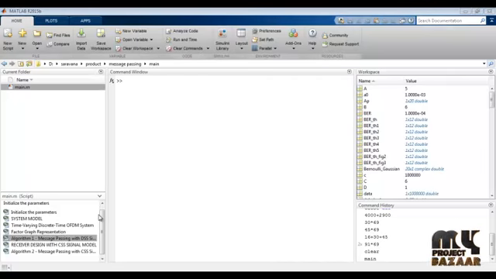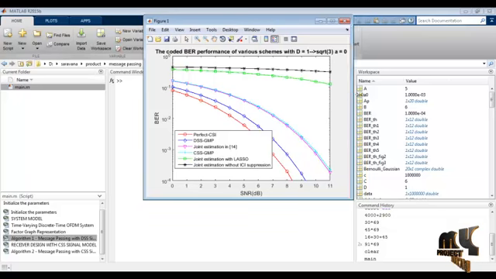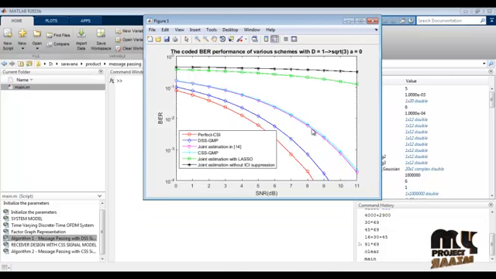First, this is the BER versus SNR estimation, the coded BER estimate performance, for a square root of a1 equal to 0, and a square root of a3 equal to 0. This is the performance comparison plot.